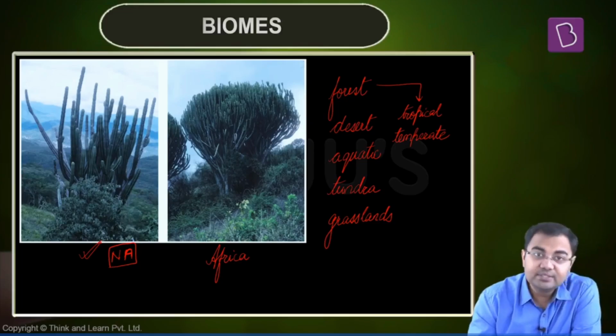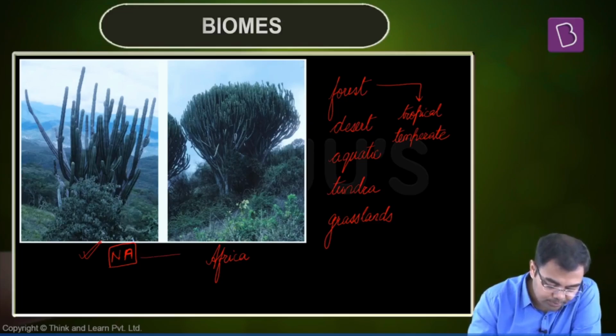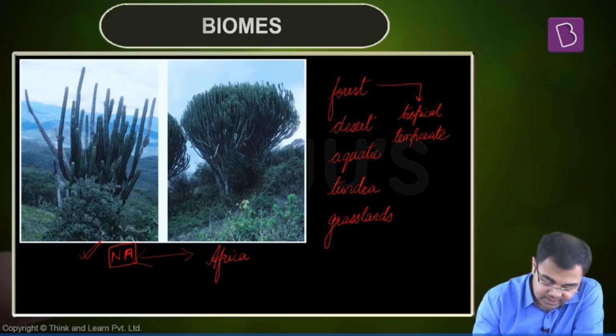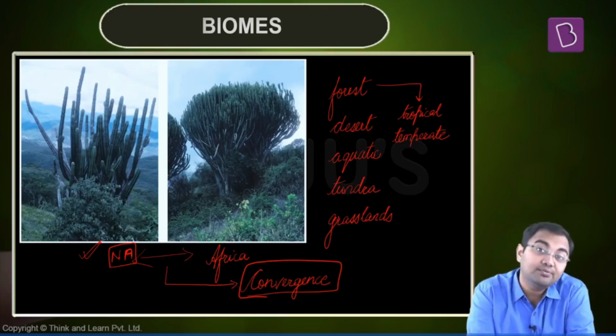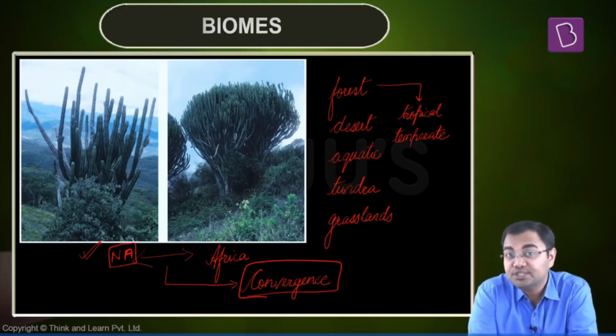When you look at these two plants, they look very similar to one another, and this is a concept which is also called convergence. Why convergence? Because they are very similar in look and feel. They have similar characteristics, although they are different varieties, different species of plants.